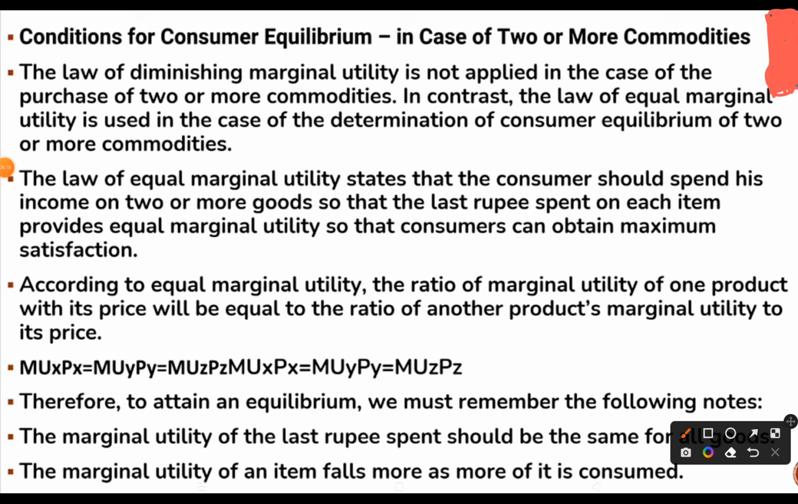Therefore, to attain equilibrium, we must remember the following notes. The marginal utility of the last rupee spent should be the same for all goods. The marginal utility of an item falls as more of it is consumed.